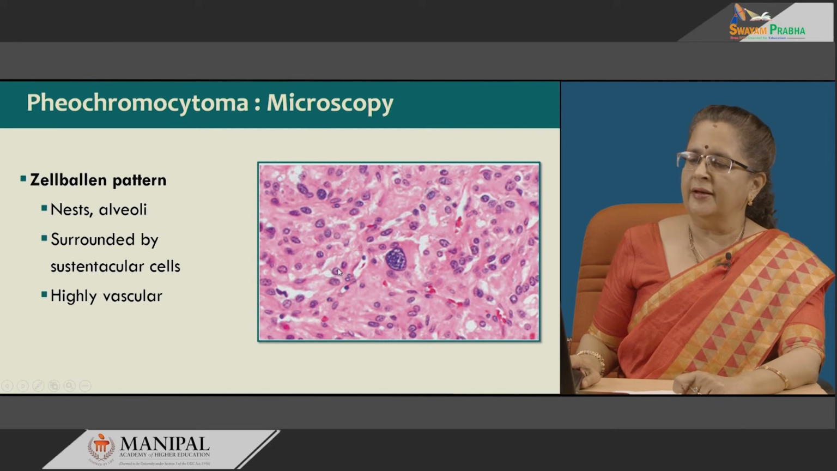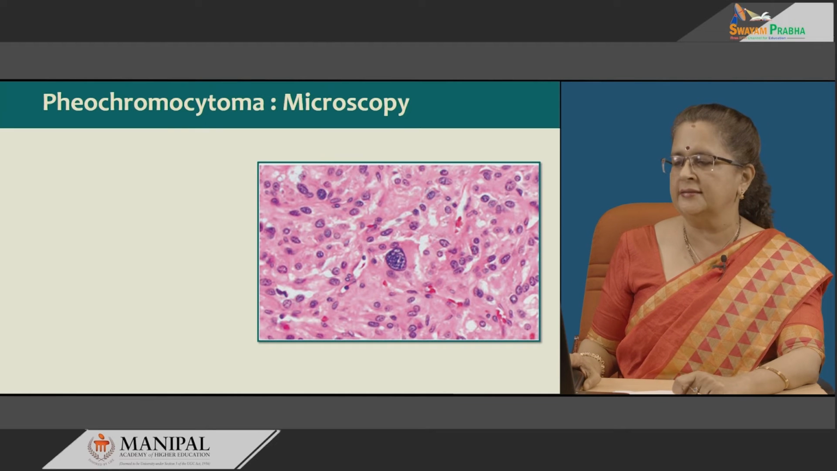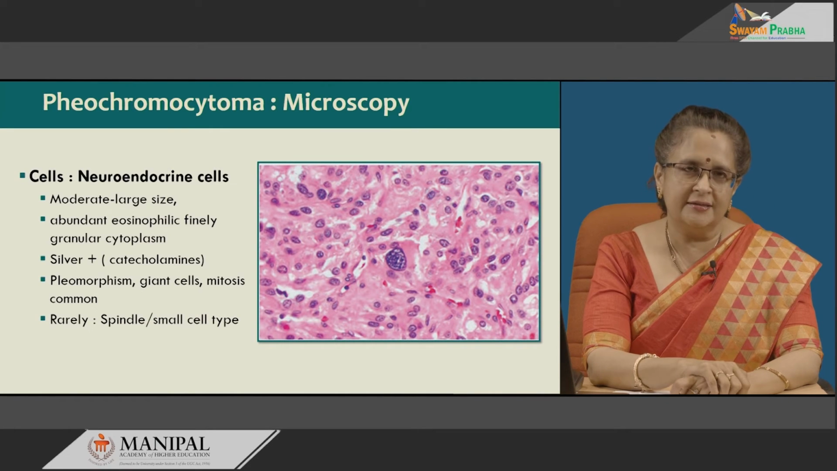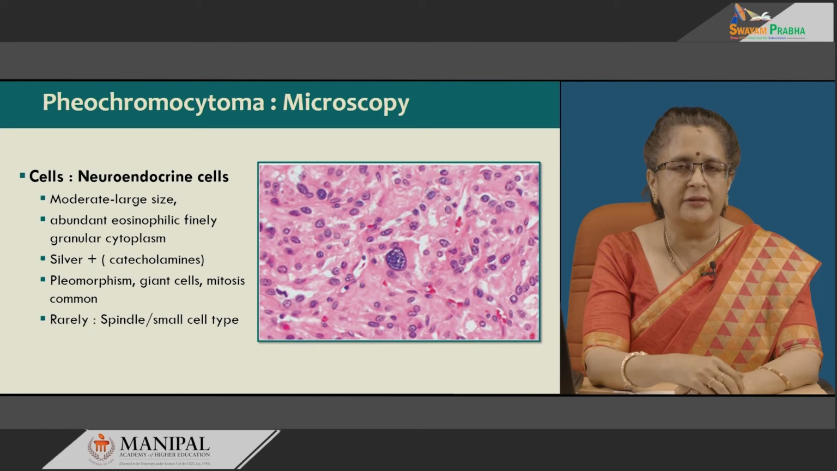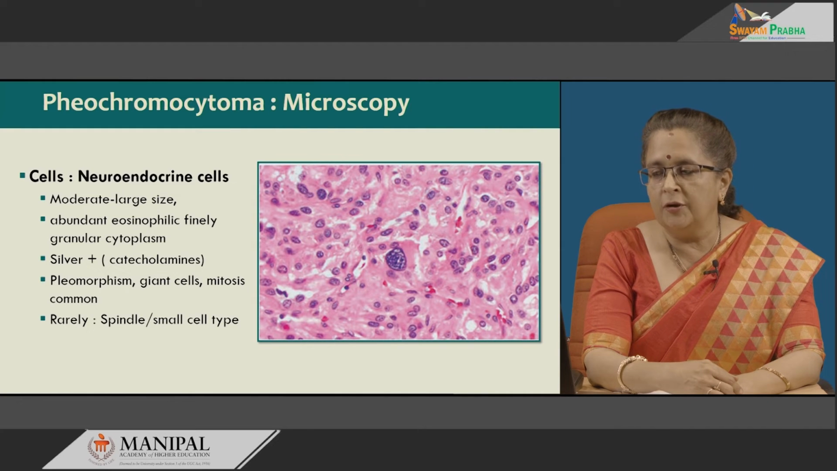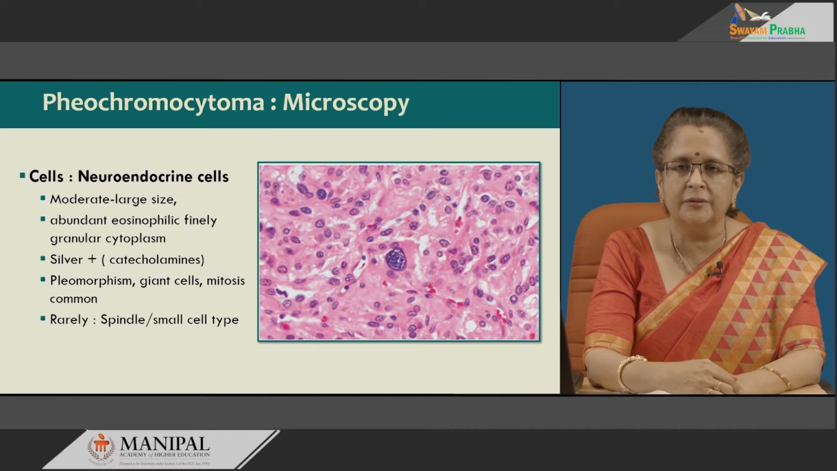These tumors are highly vascular. The vascularity can be brought out by special stains like periodic acid Schiff or PAS stain. The neuroendocrine cells are moderate sized to large cells with abundant eosinophilic finely granular cytoplasm, which is positive with silver because they contain catecholamines. And pleomorphism may be seen, but this is not a feature of malignancy, please do remember.